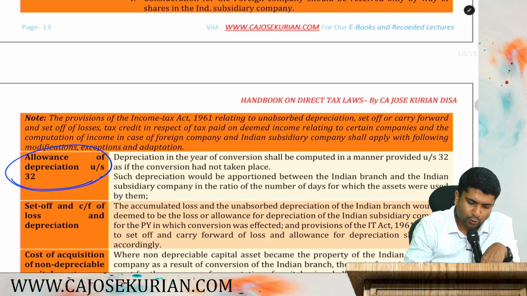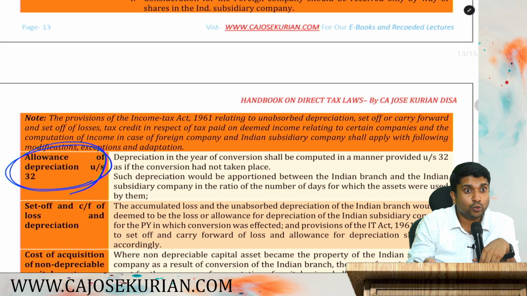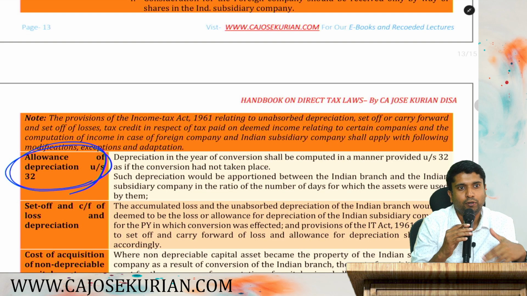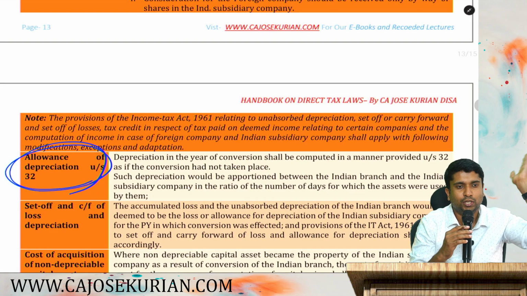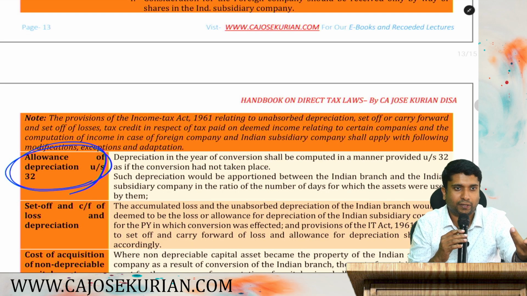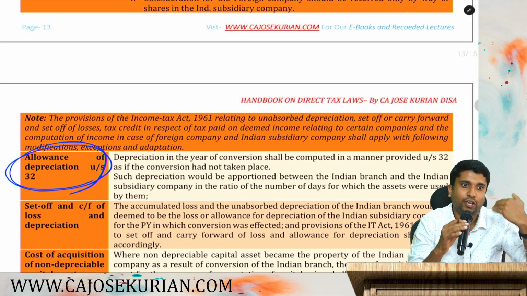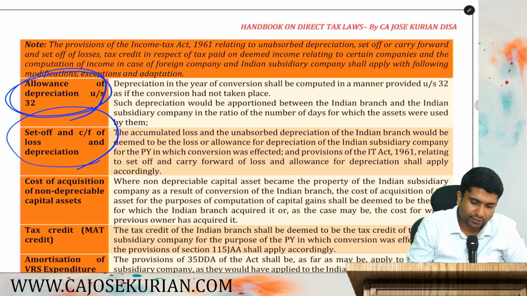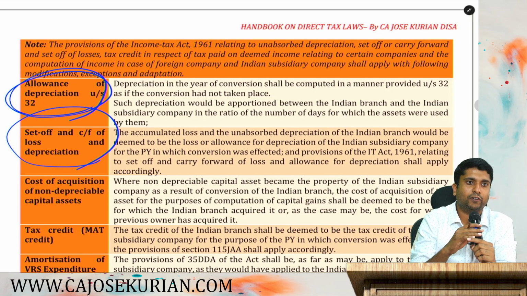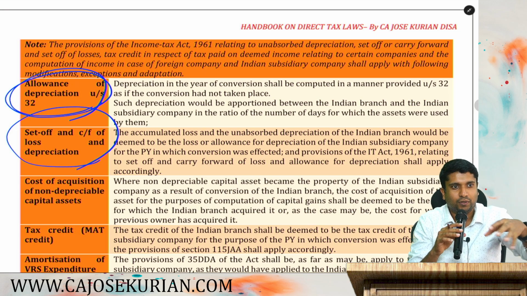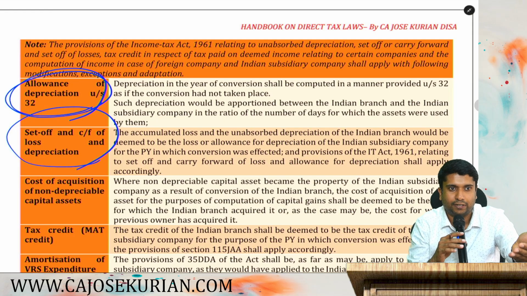Number two, how do you compute depreciation? How do you get the opening values? Because from tomorrow onwards, you are actually a subsidiary company. To compute depreciation, you require what? Opening balances. From where do you get the opening balances? You take the closing balances of that branch. That closing balance will be your opening balance because it is basically a reorganization, not a sale. Then, how about set off and carry forward? Can the subsidiary company set off and carry forward losses of the branch? Yes, because you are only one. It is only a technical process or a business reorganization that we have done.